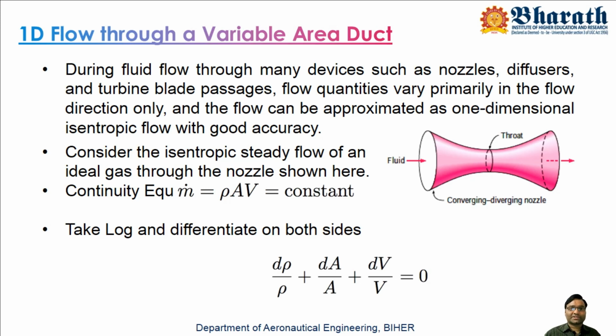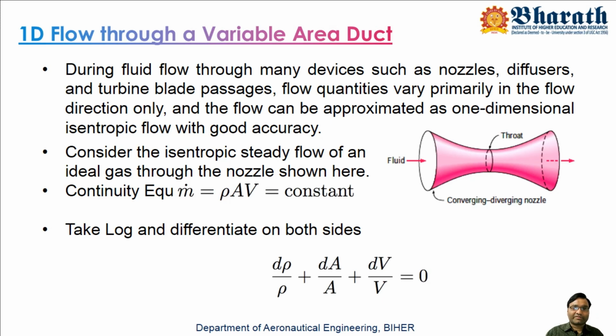If you take Bernoulli's equation for gaseous flow, only two energies we will consider: one is kinetic energy, one is pressure energy. Here datum is the same. If you draw a center line along the axis of the nozzle, it is the same. So datum energy is not changing. The datum remains the same, so there is no need to consider datum here. According to Bernoulli's equation, the energies should remain the same. So that is one concept we are considering.